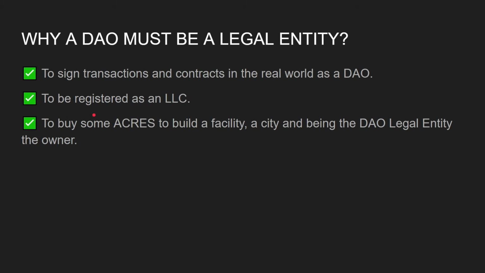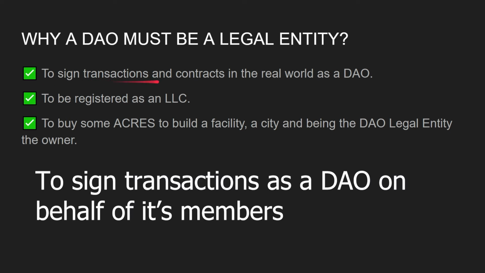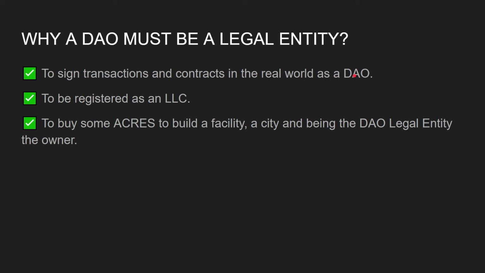Why must a DAO be a legal entity? It's very important for a DAO to be able to sign transactions and contracts. So for example, if the DAO buys a real estate property, the DAO is the owner of that property. Also, it can be registered as a limited liability company, which you can do in a lot of countries and the US. And in the same example, to buy some acres and build a facility, a city, with the DAO being a legal entity, the owner of that facility or that real estate property.